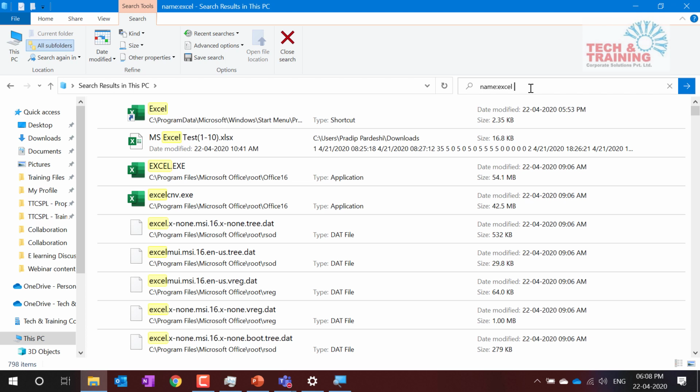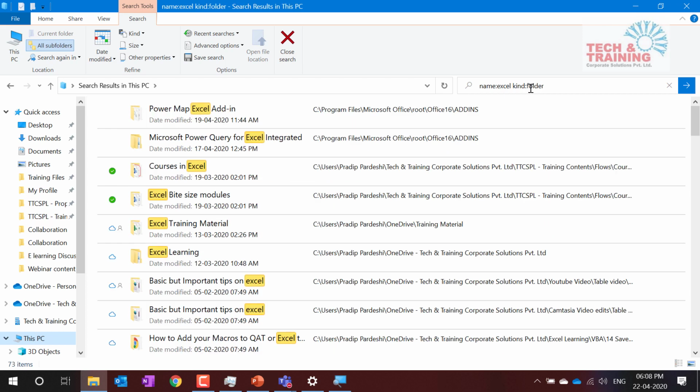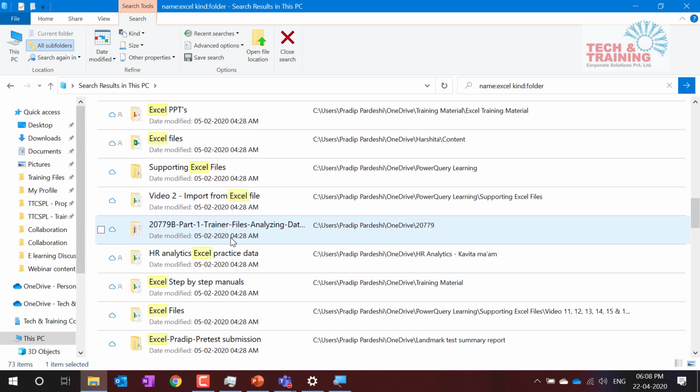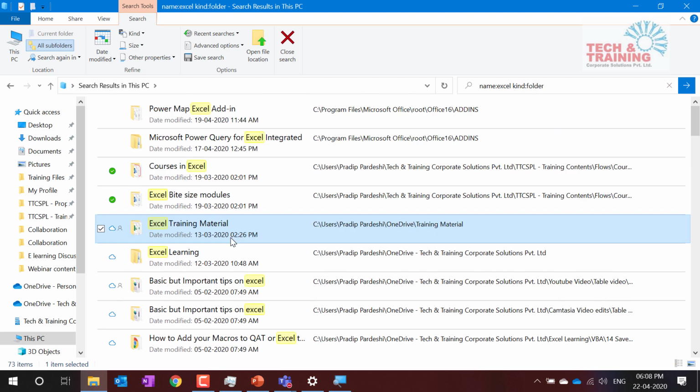So I'll type kind:folder. Now when I press enter, friends, understand the first thing: from 798, it has gone down to 73, and I have got only folders here. These are all only folders. Now if I look for any particular file within these folders, I'll get it.